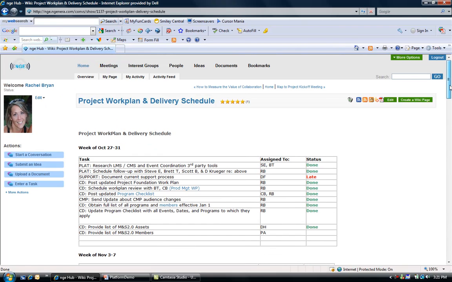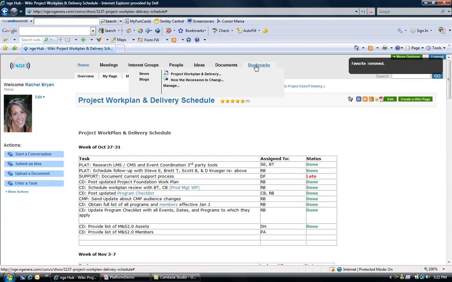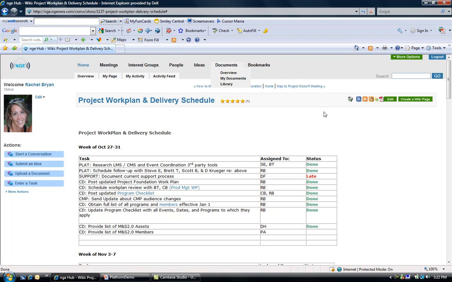So I've demonstrated versioning, I've demonstrated tell a friend, I've demonstrated how you can rate a conversation. Something else that I'd like to show you here is the favorites capability. Now, I've already favorited this work plan so that I can easily find it. So I can quickly remove that as a favorite. And then, actually, it takes a second to update.